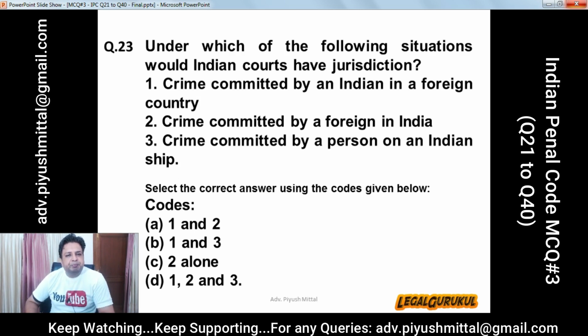Codes are: A. 1 and 2, B. 1 and 3, C. 2 alone, D. 1, 2 and 3. And the correct answer is D, 1, 2 and 3. So the crime committed by an Indian in a foreign country, crime committed by a foreigner in India, crime committed by a person on an Indian ship. Under these situations, Indian courts would have jurisdiction.